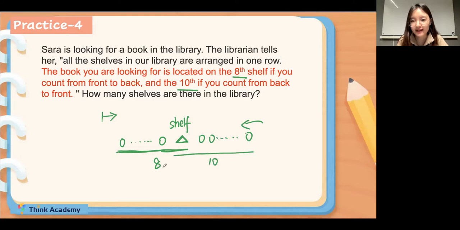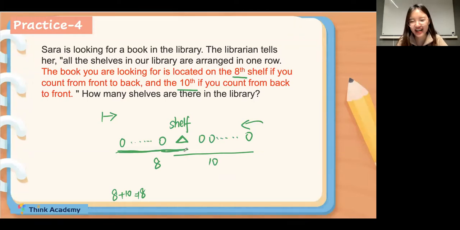So how many shelves are there in the library? How many? Can I just use 8 plus 10? And I think there are 18. Is it right? Y for yes and N for no. Is there just 18 shelves?